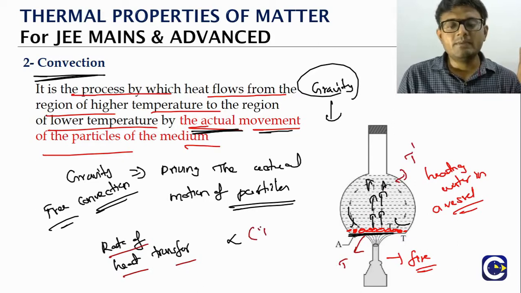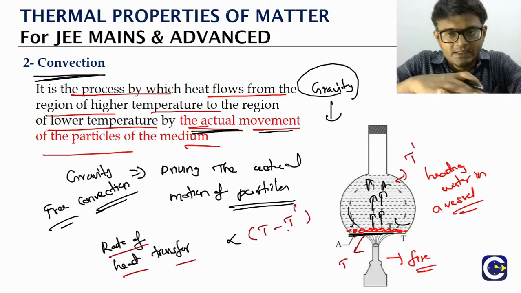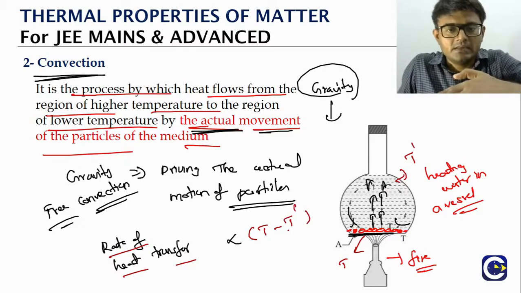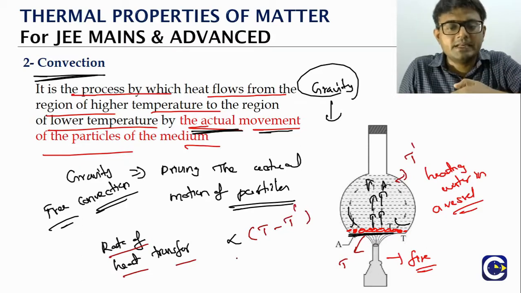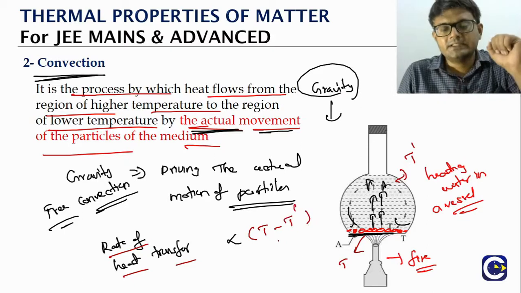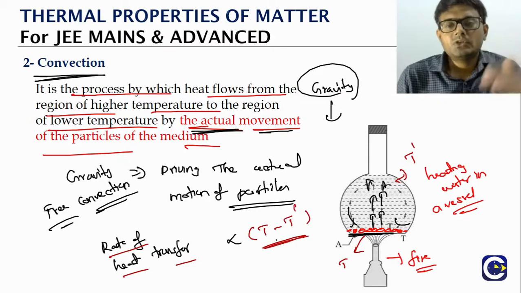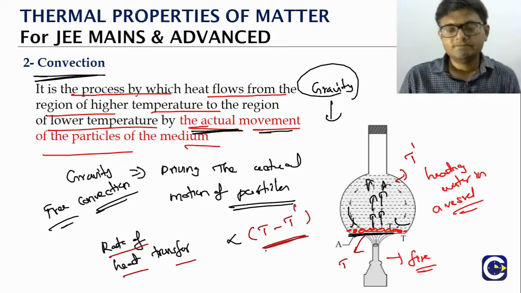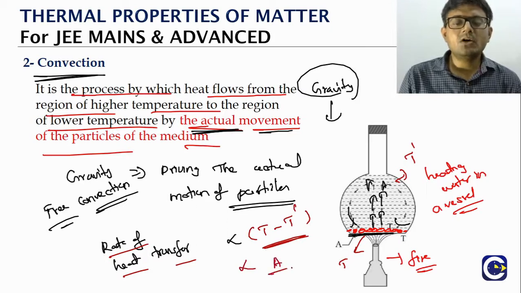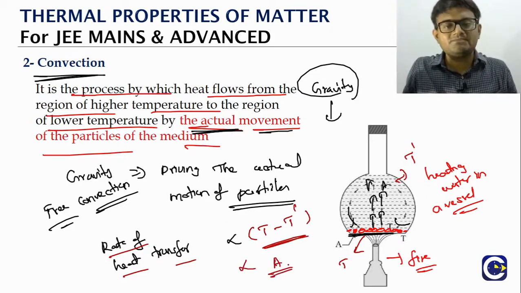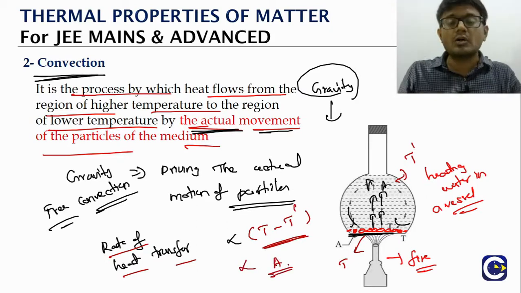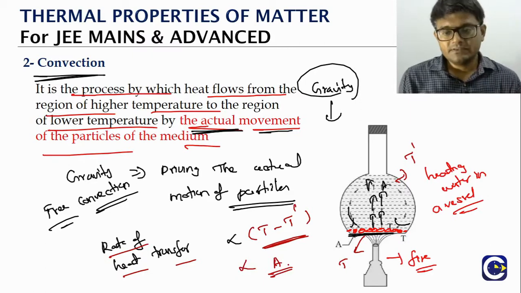Definitely it will be proportional to what? The temperature difference across the boundary. One side the temperature is T, the other side it is T dash. So it will be directly proportional to the temperature difference. That is one. The second thing is it will also be directly proportional to what? Area. It means more area allows more heat to transfer through convection.